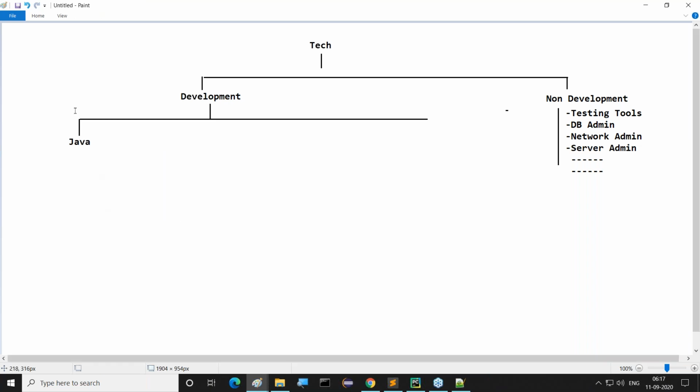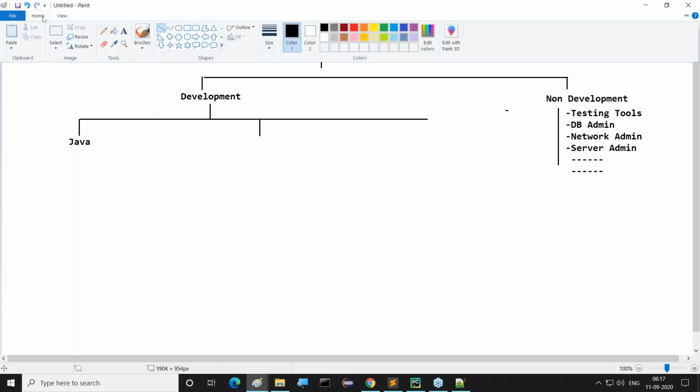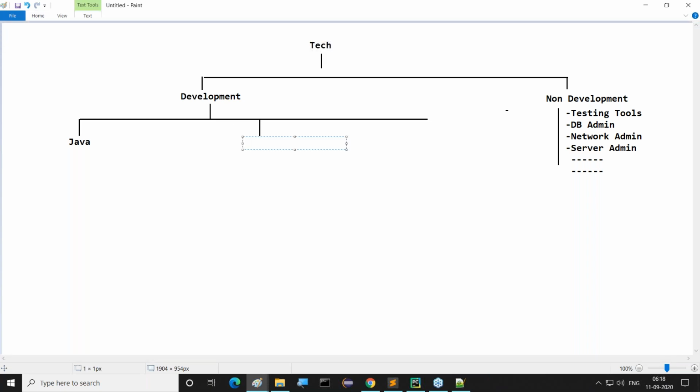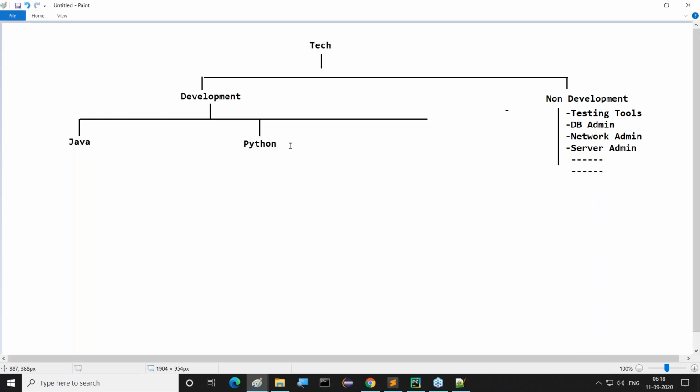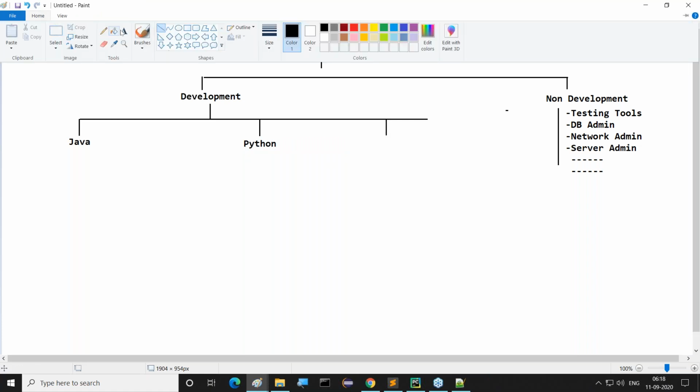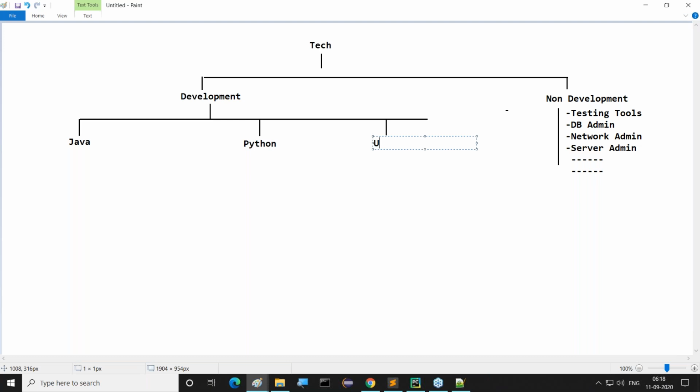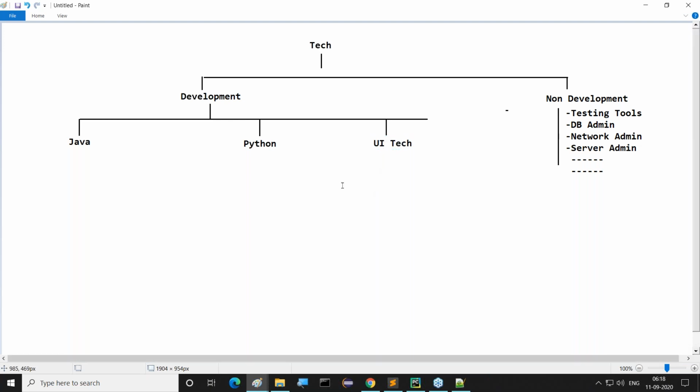First one is Java, and second one is Python. And the third one is UI technologies, the UI part, user interface technologies. Then apart from this, miscellaneous, some others. The remaining technologies we will just make miscellaneous. Right, sir. Miscellaneous in the sense of the remaining part.